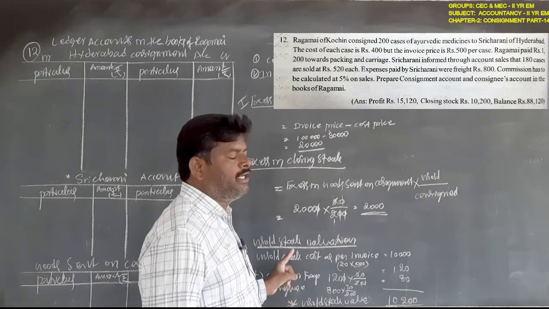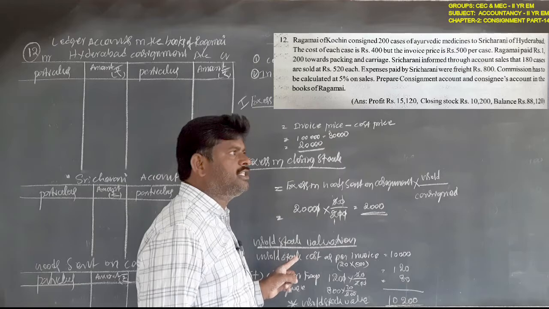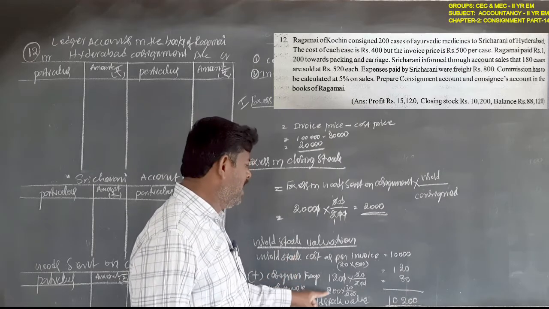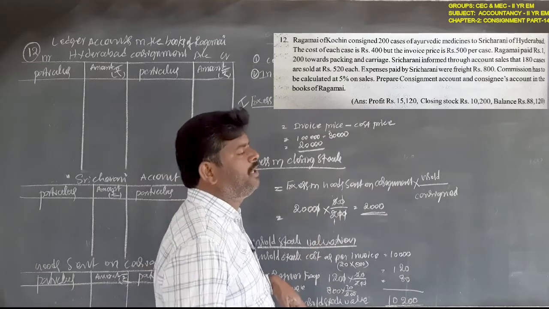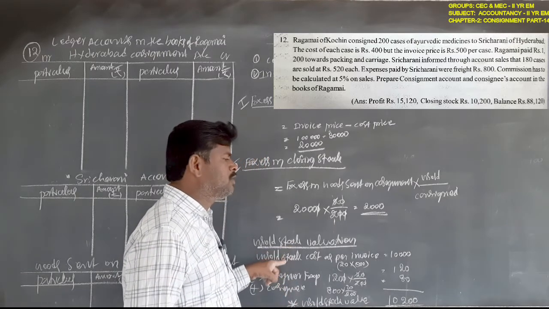So 800 rupees is spent for 200 cases. 20 cases for how much? 800 into 20 by 200 rupees, we get the proportion of expenses of the unsold stock.